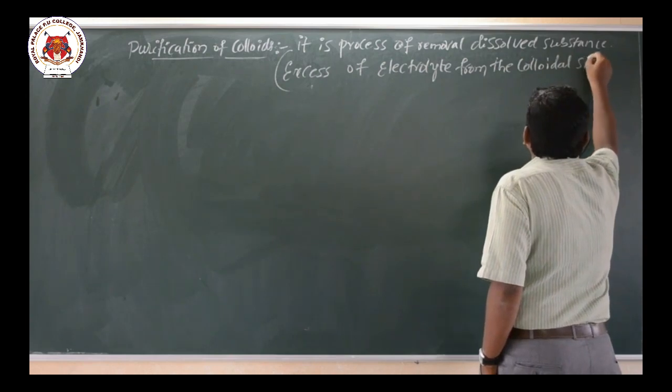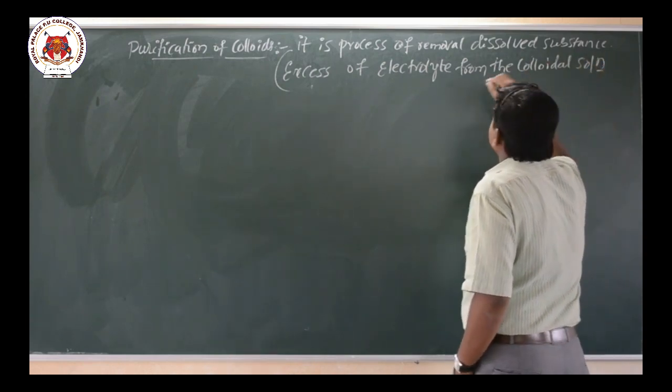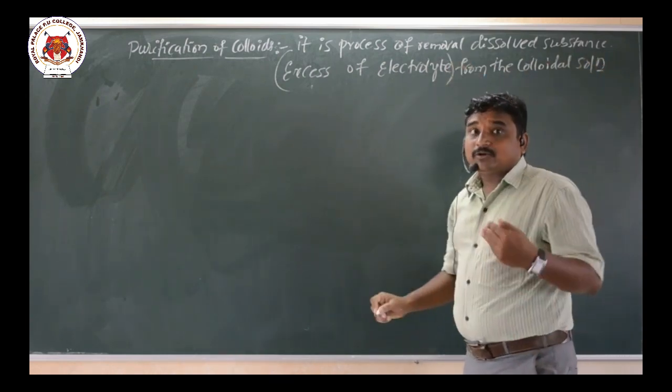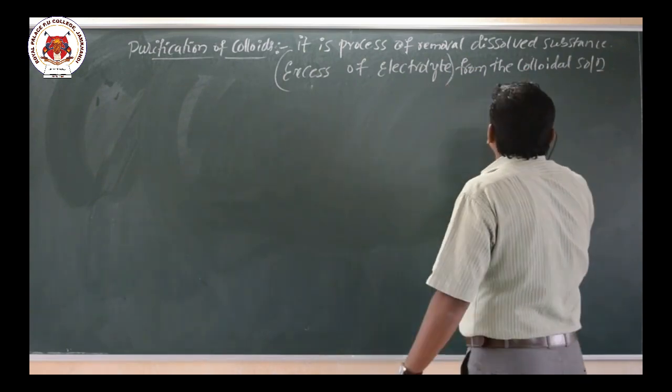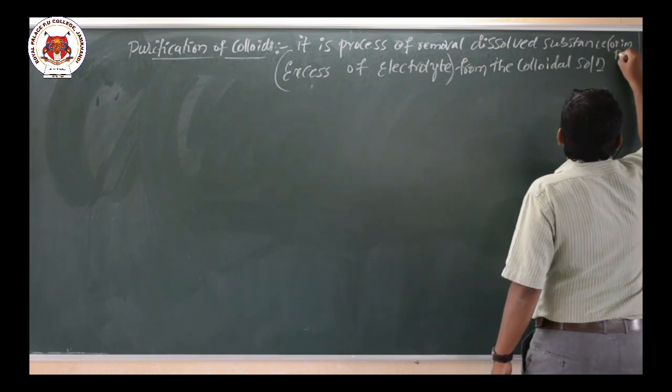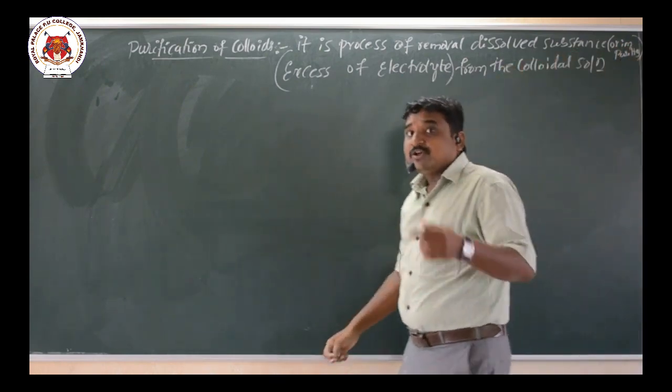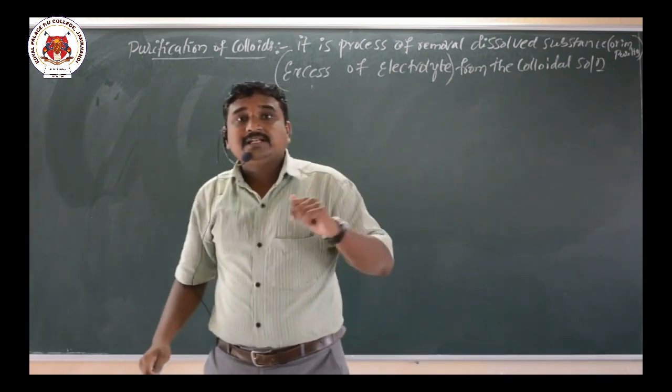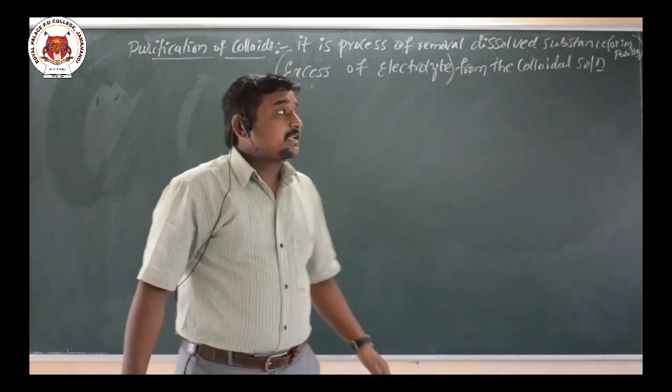We remove the excess electrolyte or impurities present in the colloidal solution. That process of removal of impurities or excess electrolyte is called